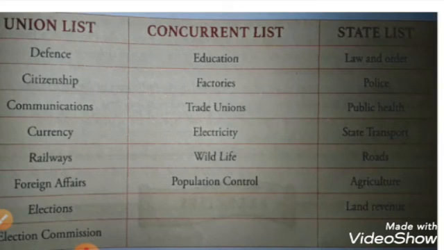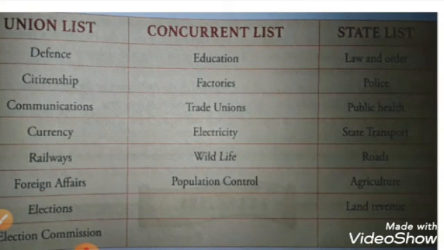An ordinary bill or non-money bill can be introduced in either of the two houses. It means an ordinary bill can be introduced in both houses, Rajya Sabha and Lok Sabha, but money bills are introduced only in Lok Sabha. This is the main, unique function of the Lok Sabha, you have to remember. And the Finance Minister introduces money bills in the form of a budget with the prior approval of the President. It means after getting the approval of the President, the Finance Minister can introduce this money bill in his budget.